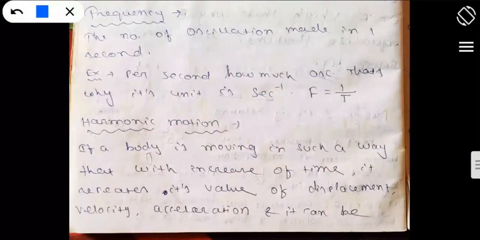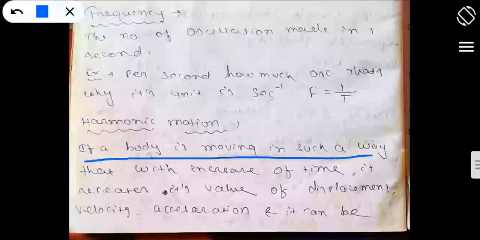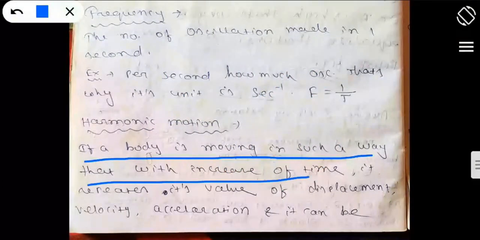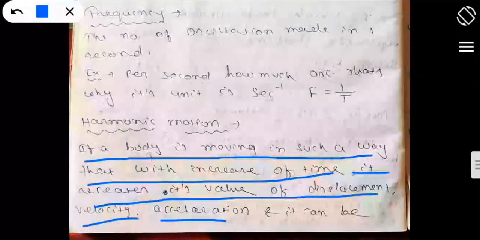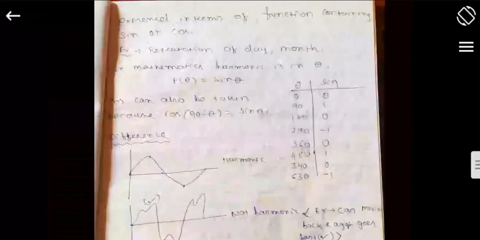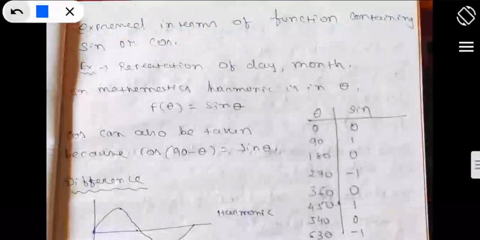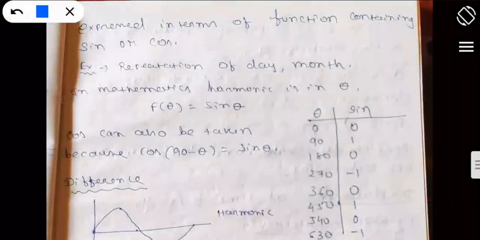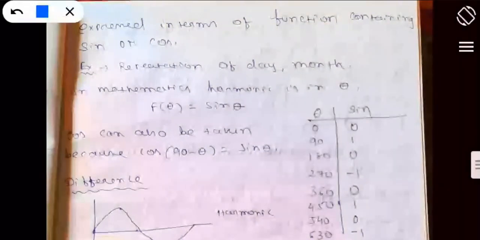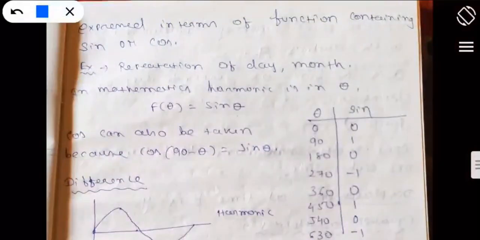So what is a harmonic motion? If a body is moving in such a way that with increase of time it repeats its value of displacement, velocity, acceleration, and it can be represented mathematically with the function of sine and cos, then it is known as harmonic motion. So you can know very simply, in mathematics also two functions are there, sine theta and cos theta, both are harmonic in nature.